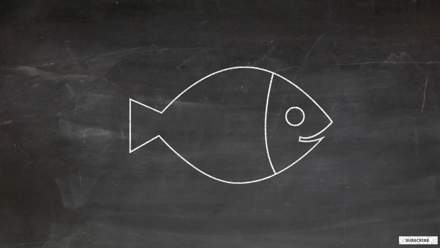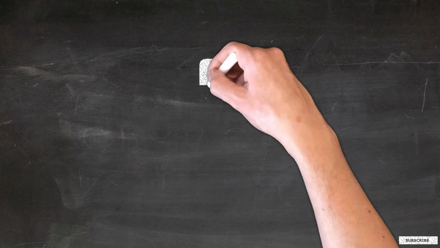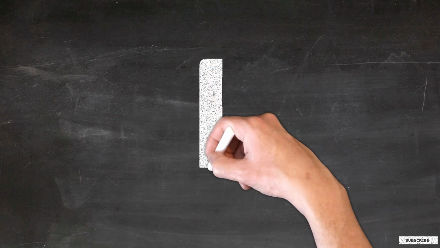I am a fish. I live in water. I will teach you F. Start from the top. Draw a standing line down. Go back to the top.